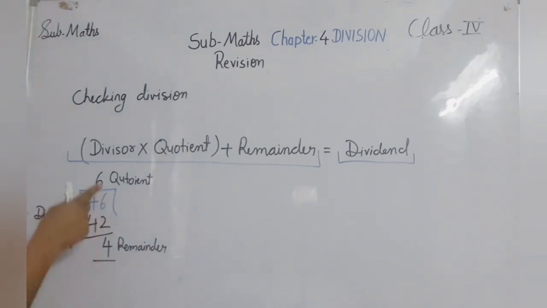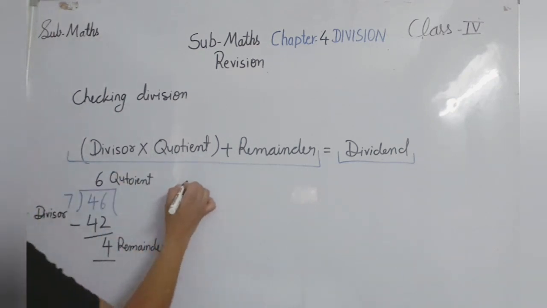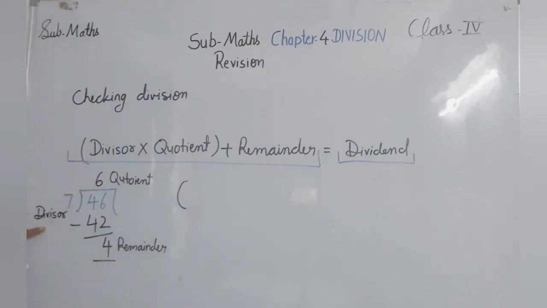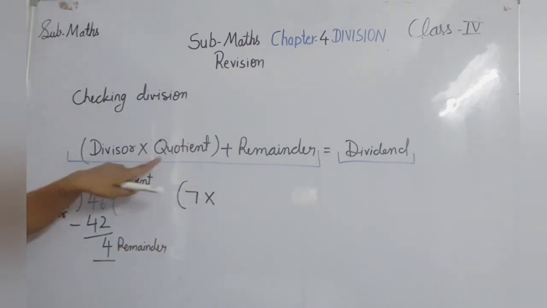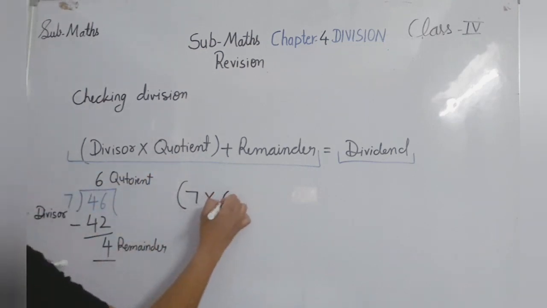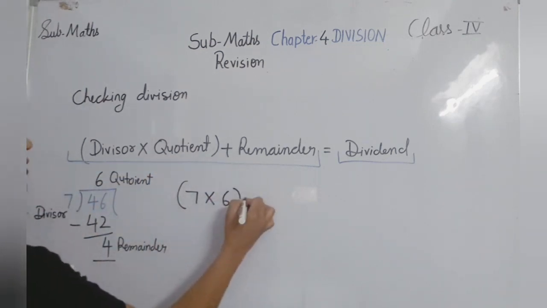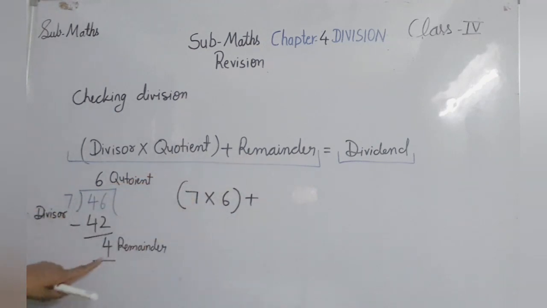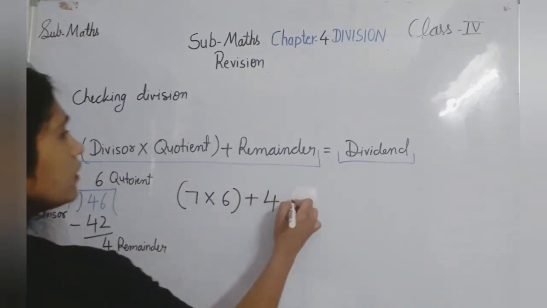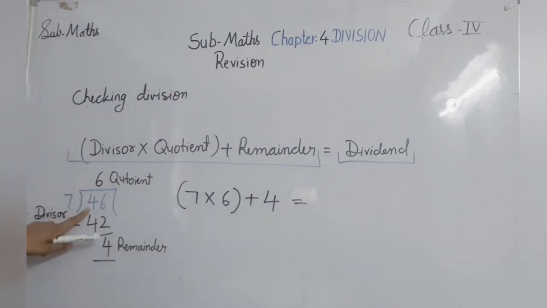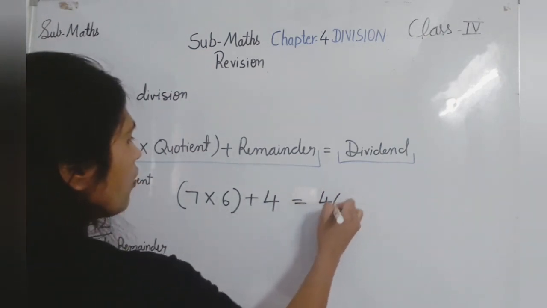Now let me check whether this is correct or not. Let's put these values in the formula. First is the divisor. In the bracket I am writing the divisor. What is the divisor? 7, multiplied by, what is the quotient here? 6. Then close the bracket, then the plus sign. What is the remainder here? 4 is the remainder. Now equals to, what is the dividend here? 46.